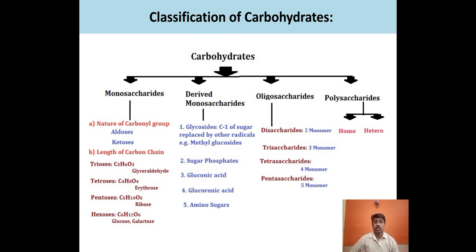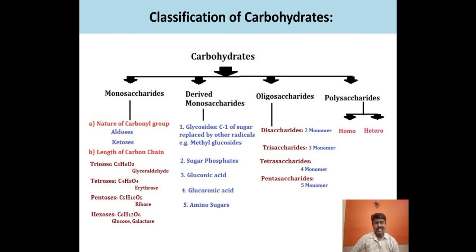So the monosaccharide is further classified on the basis of the nature of the carbonyl group, the functional group, whether it consists of an aldehyde group or a ketone group.